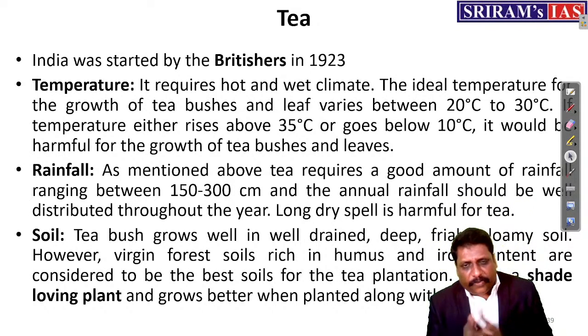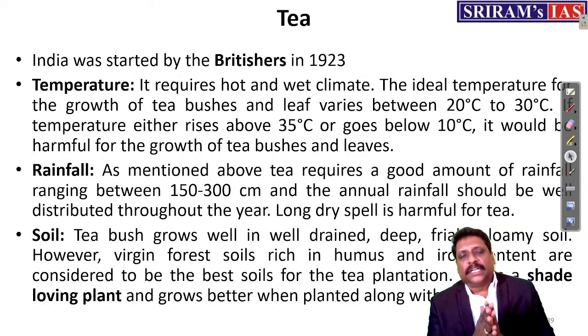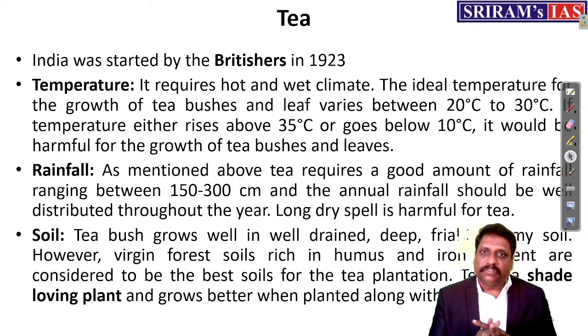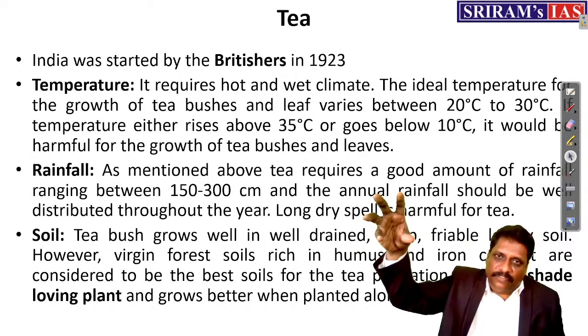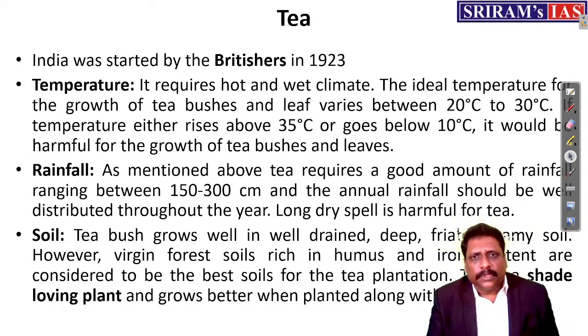The difference is very, very minimal. Climatic condition, soil condition, temperature needed, amount of rainfall needed, and the nature of the growth also, if you take it, you cannot differentiate it. It's almost very close. It means the conditions are something like this. You can have a row of tea cultivation, another row of coffee cultivation, and it will be growing.